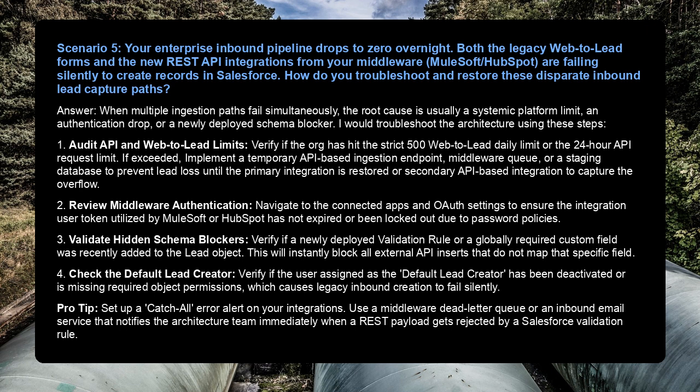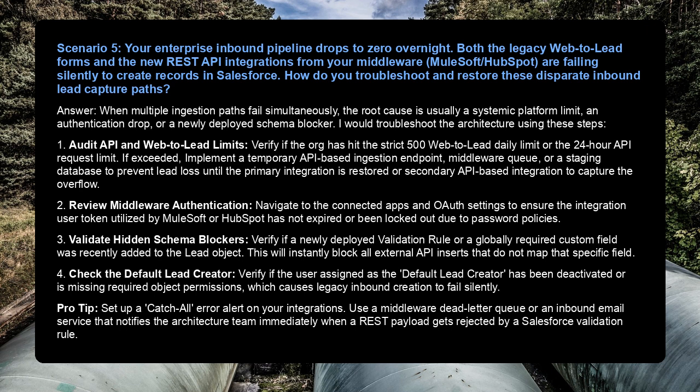Answer: when multiple ingestion paths fail simultaneously, the root cause is usually a systemic platform limit, an authentication drop, or a newly deployed schema blocker. I would troubleshoot the architecture using these steps. 1. Audit API and web-to-lead limits.